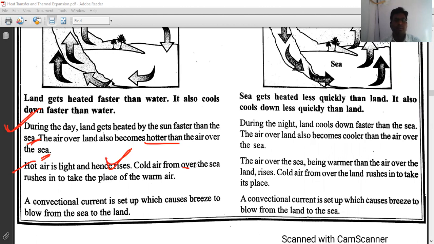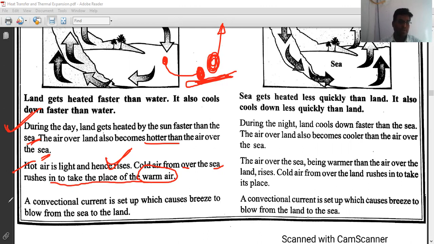So cold air from the sea rushes in to take the place of the warm air, right? When air is heated it rises up, and so a low pressure place is created. From the sea, air comes in during the daytime. Next point: a convection current is set up which causes breezes to blow from the sea to the land. In this way, during the daytime, air comes from sea to the land, right?